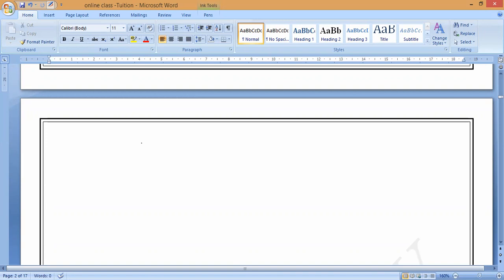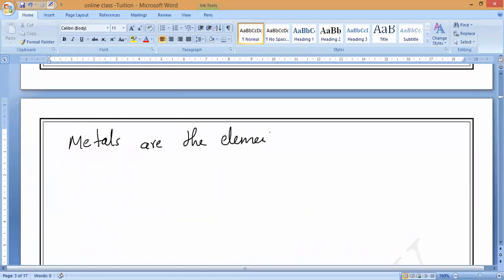Metals are the elements. One exemption is there in the metal activity series. Who is that element? Even though it is a non-metal, it is used to learn. What is that exceptional element? Anybody? Padmavasini? Sir, carbon. No, carbon will never form positive ions. One and only element in the metal activity series, a non-metal. Hydrogen.